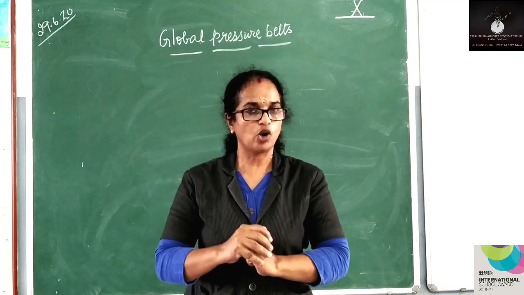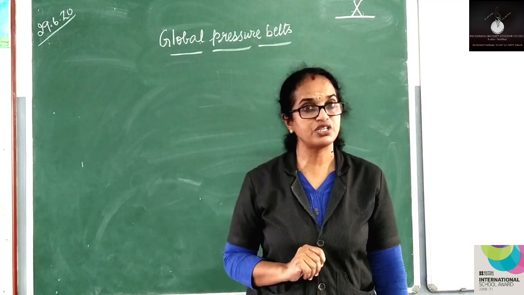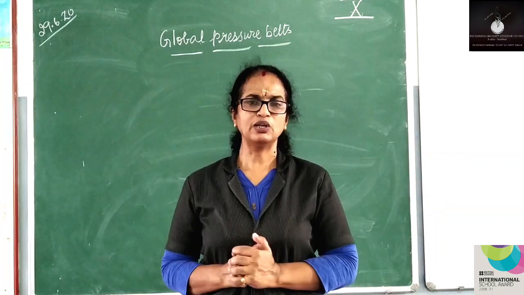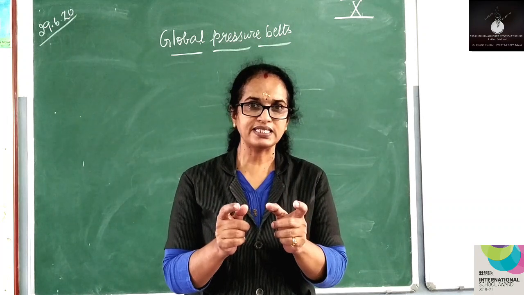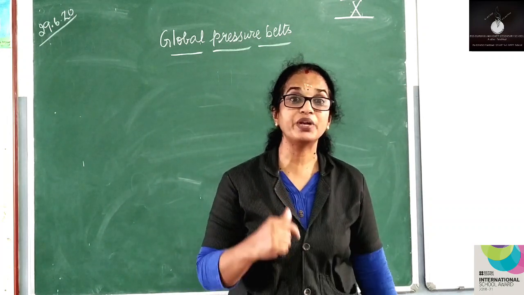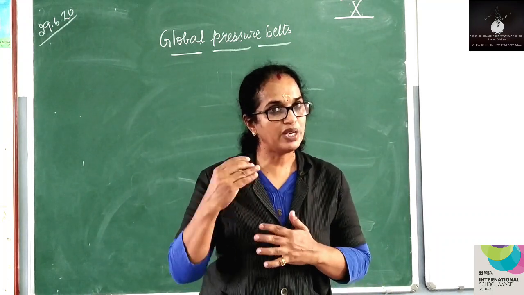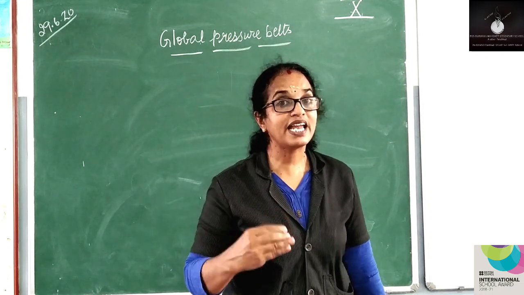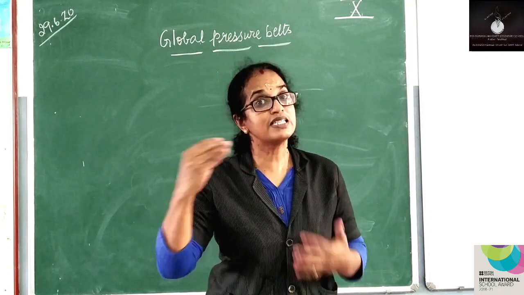The next topic that we can deal with today is global pressure belts. So, what is this global pressure belt? Earth experiences the same atmospheric pressure between certain latitudes.